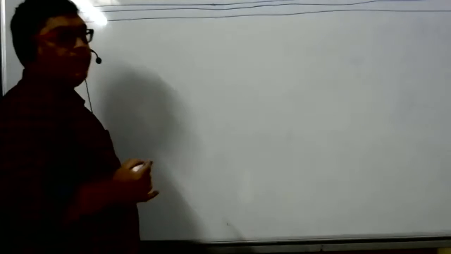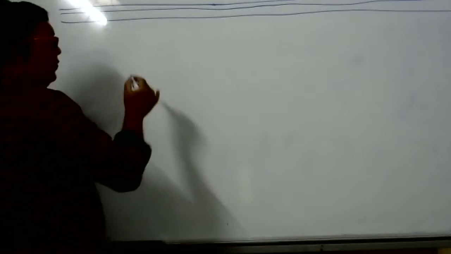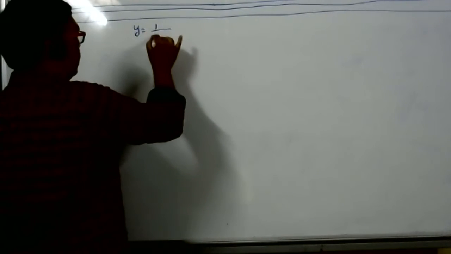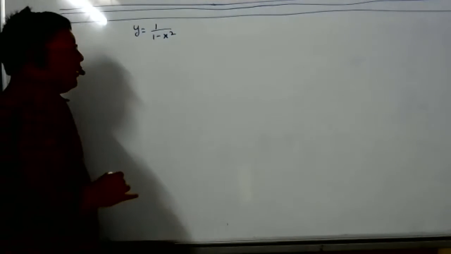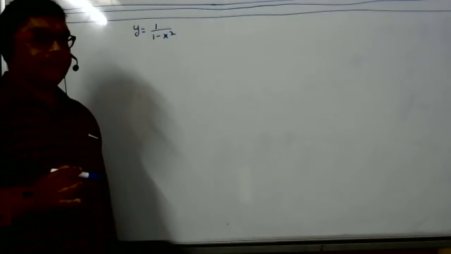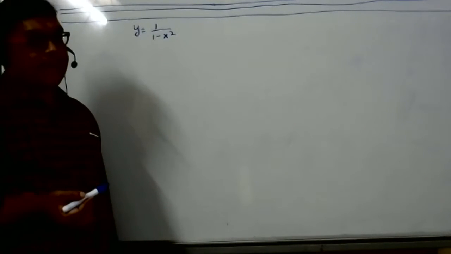This girl, what is your name, student? Risha. Tell me, Risha. Yes, sir. y is equal to 1 by 1 minus x square. We have to find, what do we have to find? Sir, only range. I found the domain. Okay, we have to find only range.